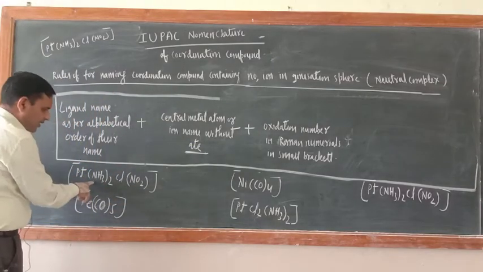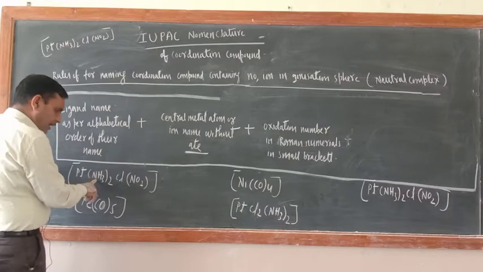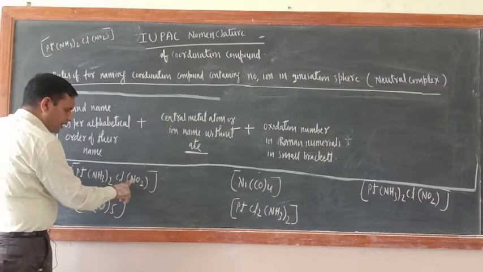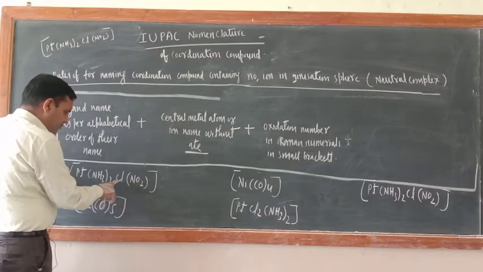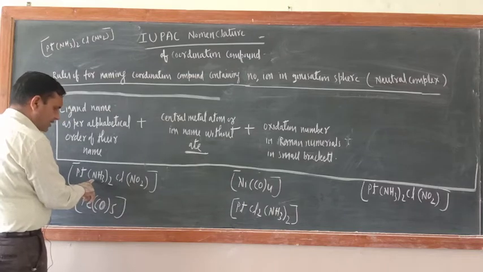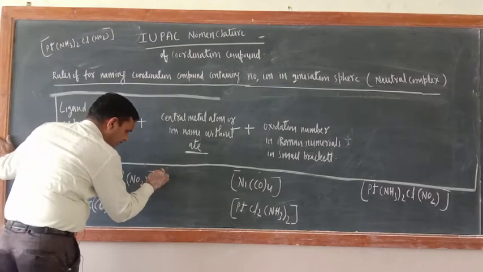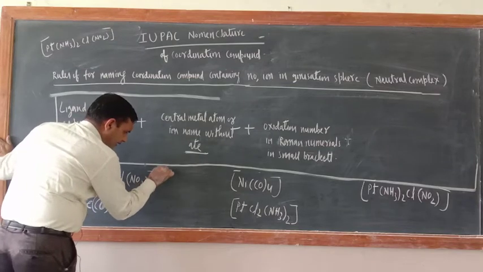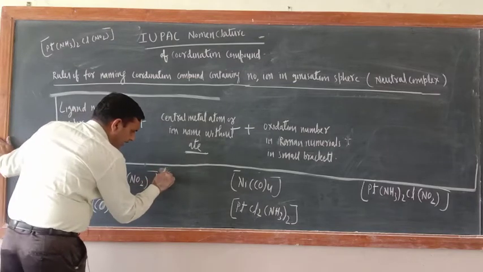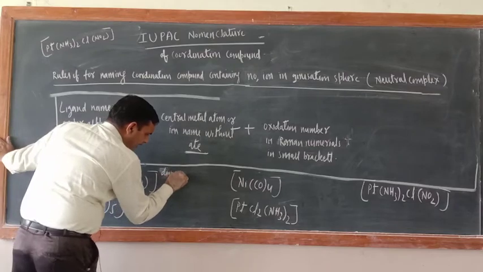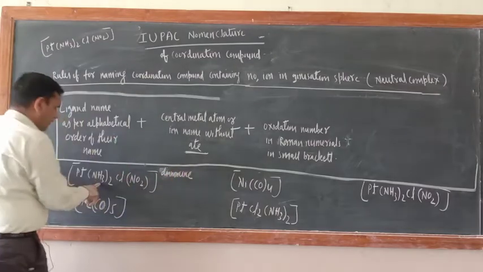Now just see here, 3 ligands are there: ammine, chloro, nitrito-N. So alphabetically which will come first? This will come first. So what is the first one? Di, small letter, diammine, AMMINE. Okay.